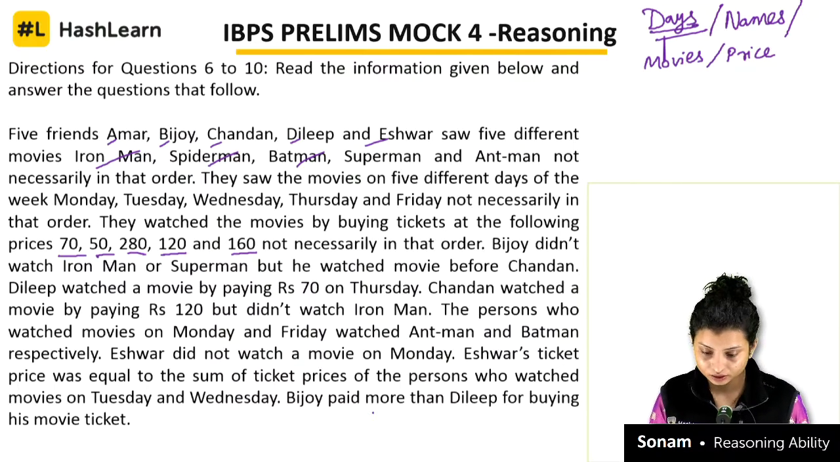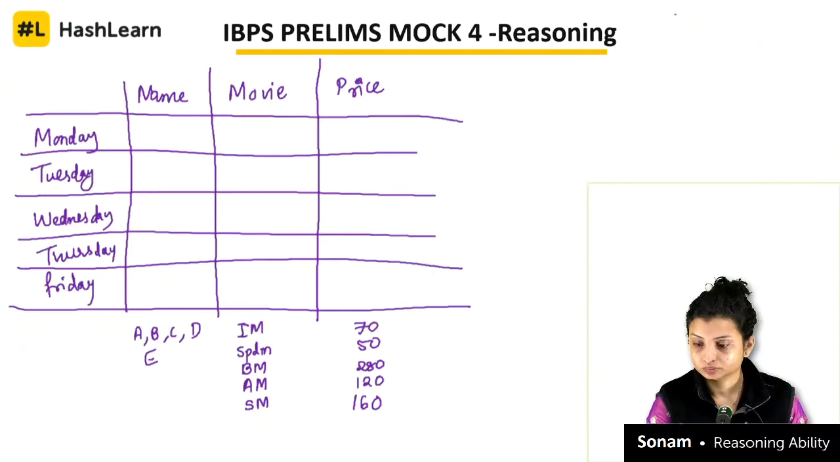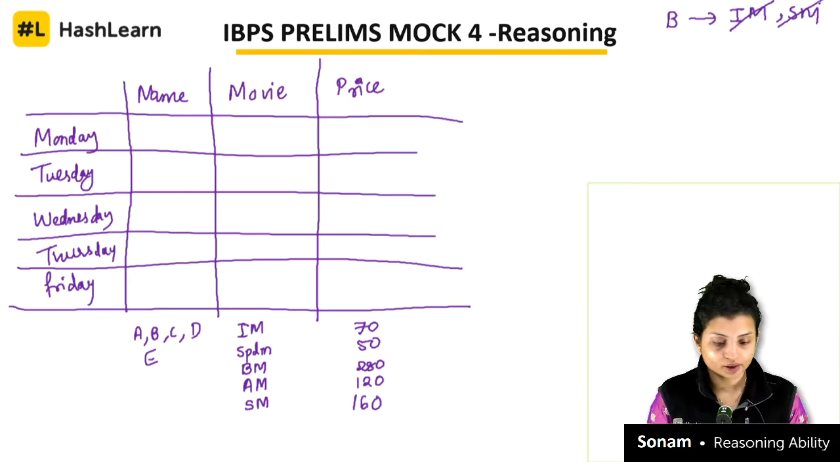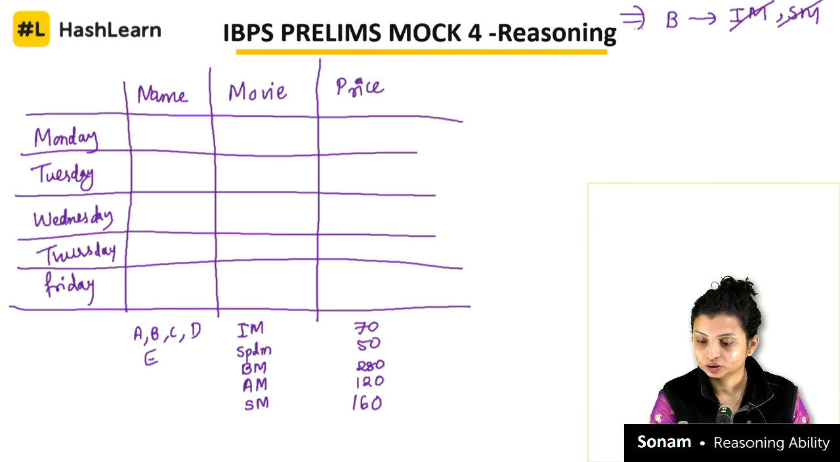What is given to us? That Bijoy didn't watch Iron Man or Superman. Okay, so Bijoy didn't watch Iron Man or Superman. So I know that Bijoy didn't watch Iron Man and Superman. Okay, so whatever information is given to you, quickly write it in terms of like this. So it will help you to fill the table easily.